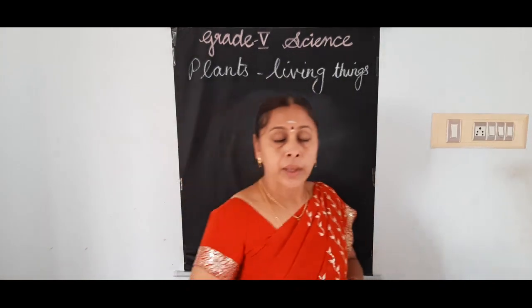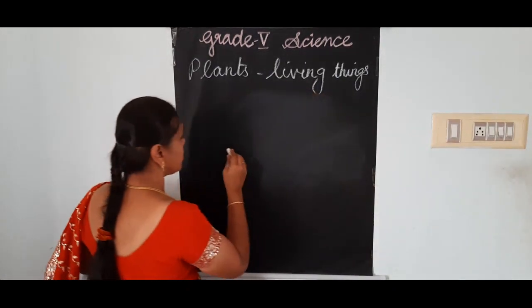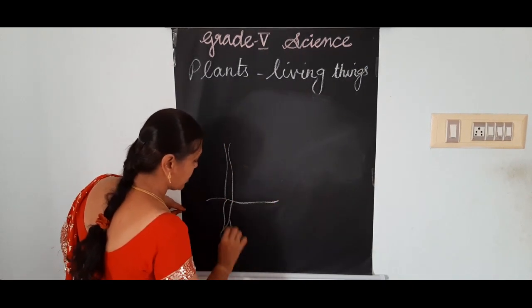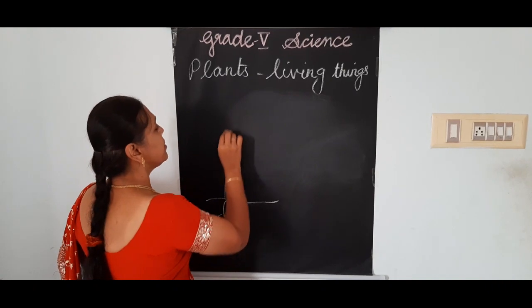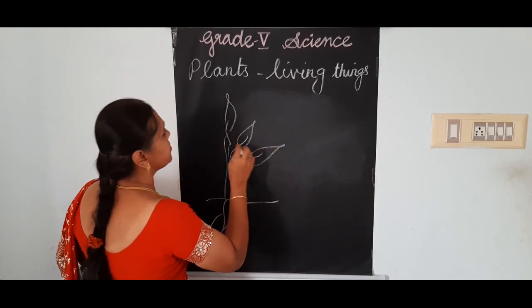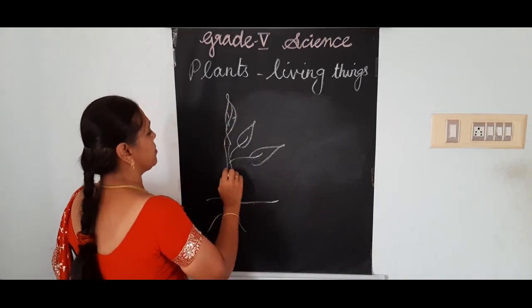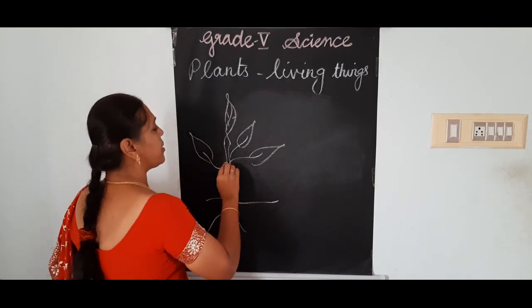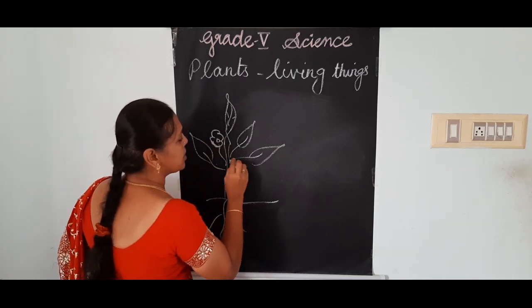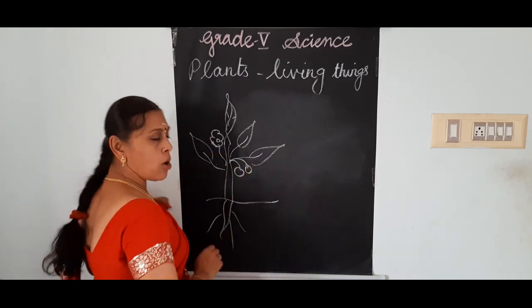Plants generally have what? Let us draw a small plant like this. And if these are the branches, and it will produce some flowers, then it will produce some fruits also, is it not?